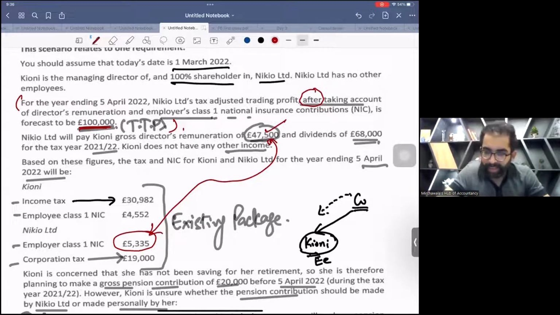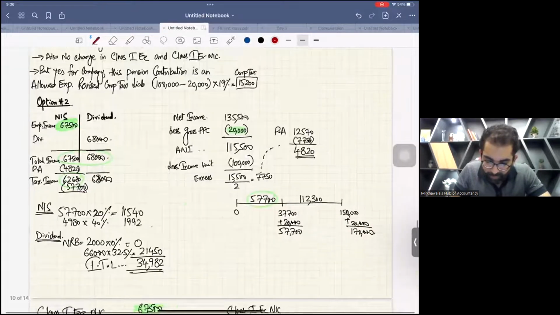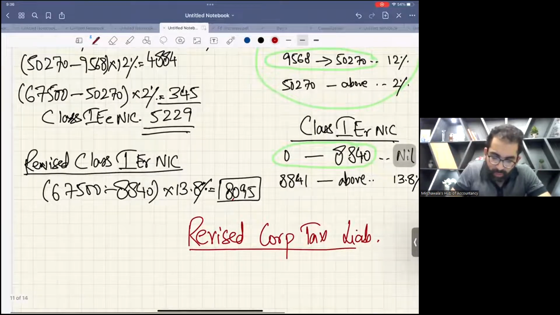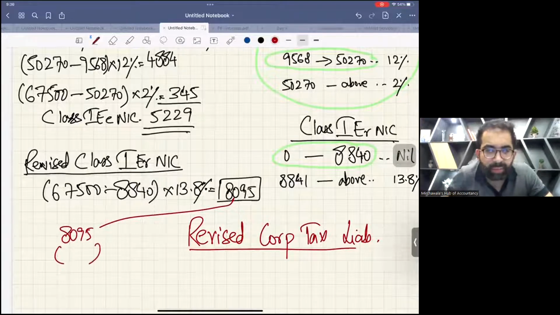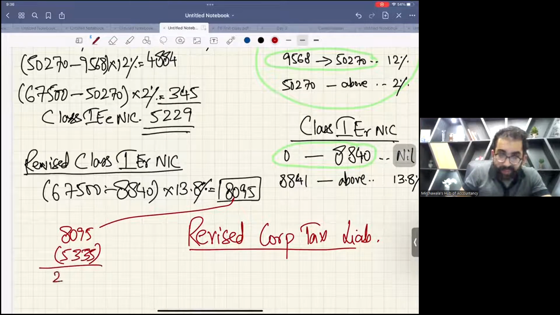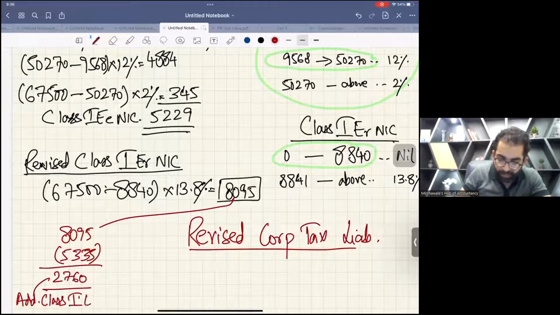Look here, additional class 1 employer NIC. This is the existing, and 8095 is the revised. So when you deduct 8095 minus the existing 5335, this is additional 2760. This is your additional class 1 employer NIC.